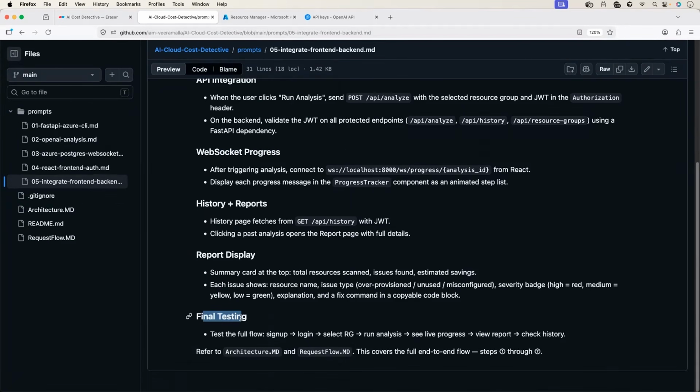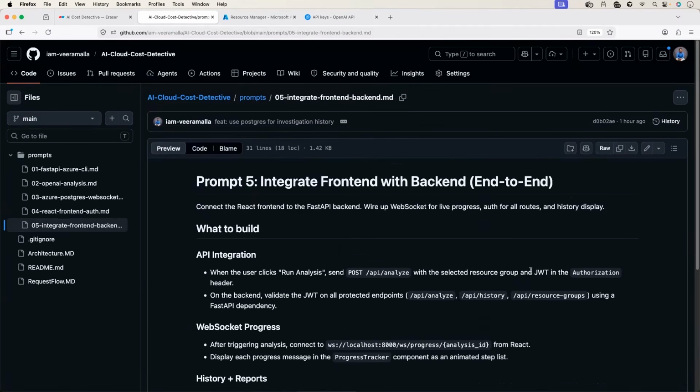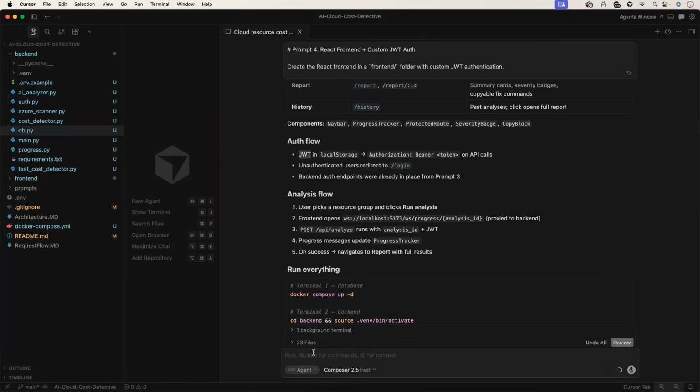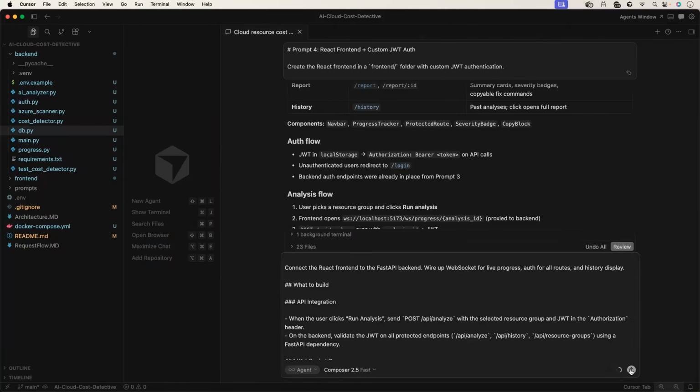More information here, like the API integration information, WebSocket, history information, and I'm also asking it to perform a final test so that we don't have to go see something is wrong. Instead, it can perform the final test and say if everything is looking good. Cool. So let me run this. And once this is complete, then instead of just reviewing the front end, let's review the end-to-end application.